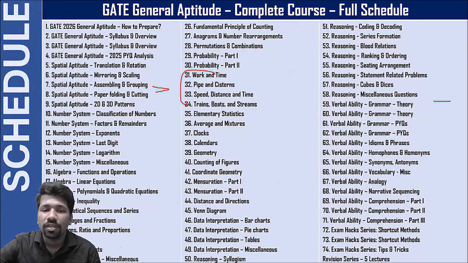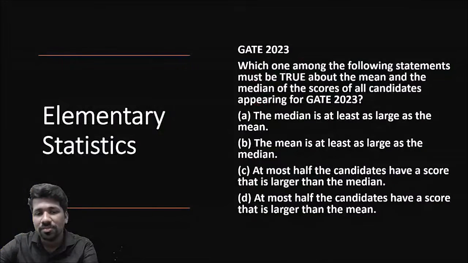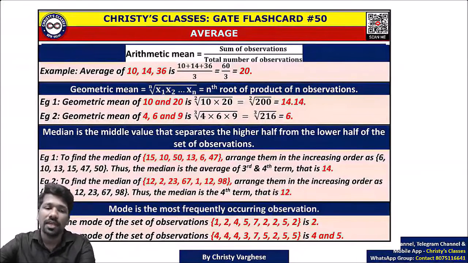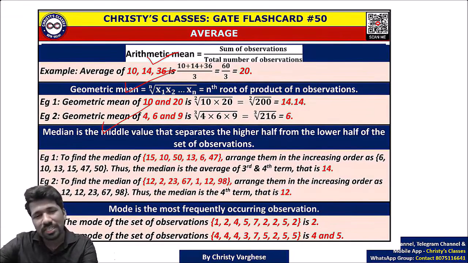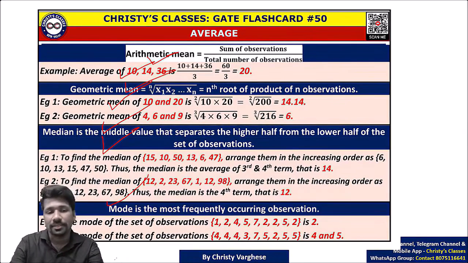There will be 4 lectures on this unit. Next unit is elementary statistics, 2 lectures only. Elementary statistics means मीन मीडियन मोड. फॉर एग्जाम्पल ये क्वेश्चन देखिए, मीन एंड मीडियन के बारे में पूछा था 2023 गेट का. अरिथमेटिक मीन, ज्योमेट्रिक मीन, हार्मोनिक मीन पूछ सकता है, बट टिल नाउ दे हैवंट आस्क्ड. So based on PYQs, arithmetic mean, geometric mean, at least you should know. Median mode also you should know. Standard deviation, very rarely they have asked that also. That also we'll be discussing in the class.